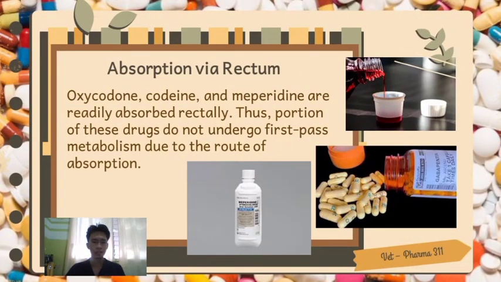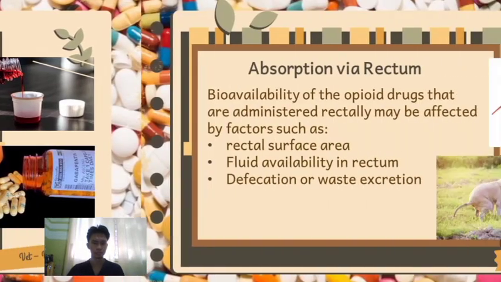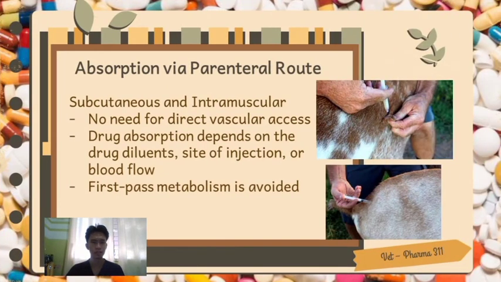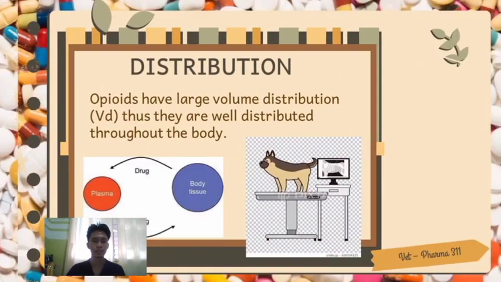Some opioids are readily absorbed rectally, thus a portion of these drugs do not undergo first-pass metabolism due to the route of absorption. The bioavailability of rectal opioids may be affected by factors such as rectal surface area, fluid availability in the rectum, and the defecation or the excretion of waste. In terms of parenteral route, the most common sites are intramuscular and subcutaneous sites. The first pass metabolism is avoided. Also, there is no need for direct vascular access, and the drug absorption depends on the drug diluents.